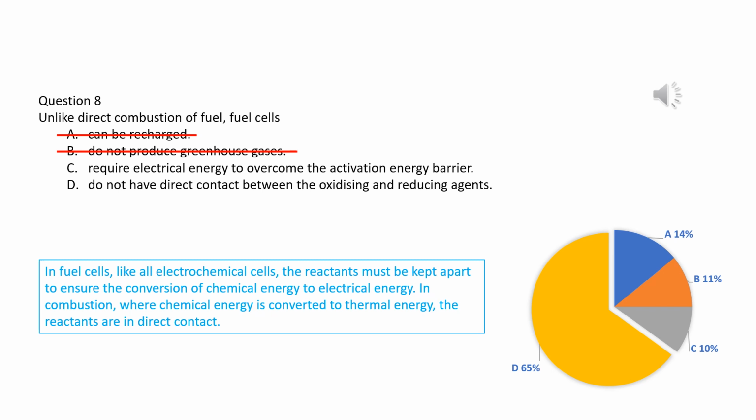Generally, fuel cells are not activated by electrical energy. Fuel cells overcome the activation energy barrier by two methods: catalysts lowering the activation energy barrier and increasing the kinetic energy of reactants in fuel cells. To produce the electric energy, the oxidant and reductant must be separated in any cells, otherwise, cells produce heat energy instead of electric energy. So, D is correct.